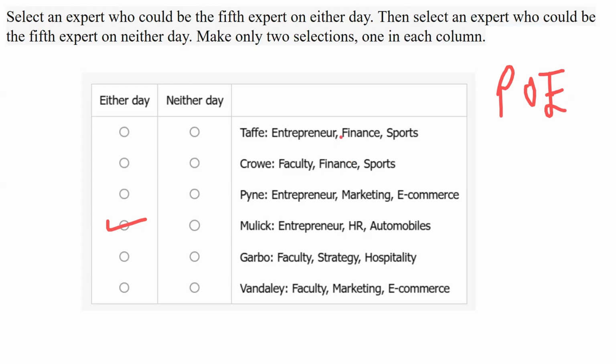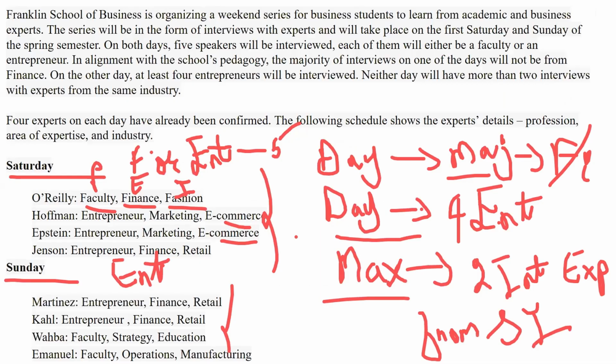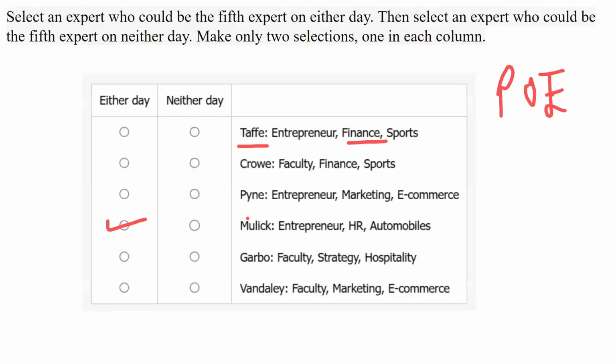Now here, who is there? We have Taffy. Taffy is finance. Okay, can Taffy come? As we already discussed, Taffy cannot come. Taffy cannot come on Saturday, Taffy cannot come on Sunday, because on either day if he comes, the finance will become majority. So he cannot come on either day. So we will keep this. Crow. Again, Crow is finance. So again, he also cannot come on both days. For the time being, we'll keep it.